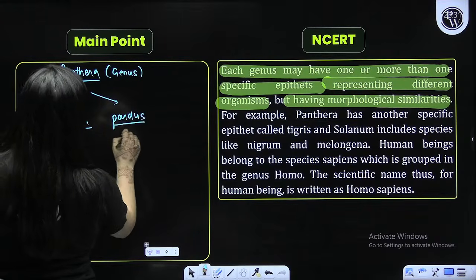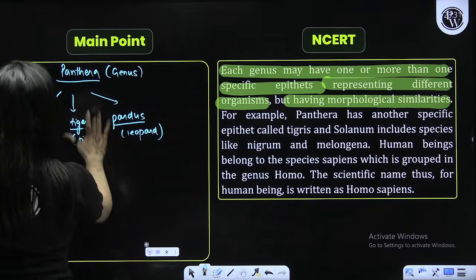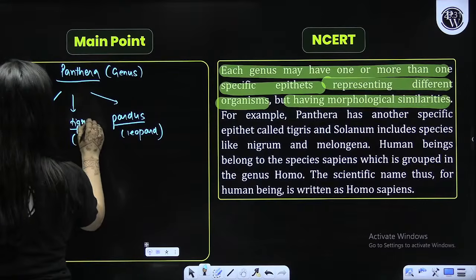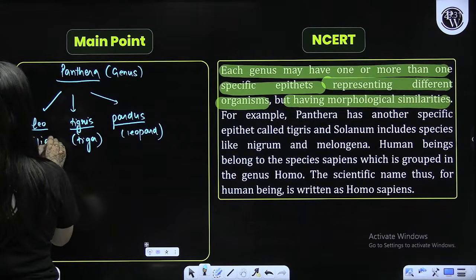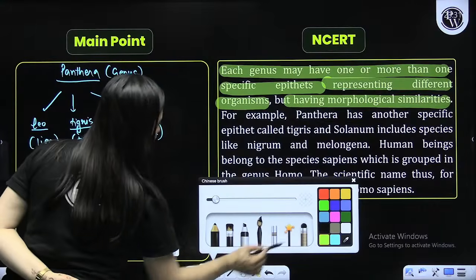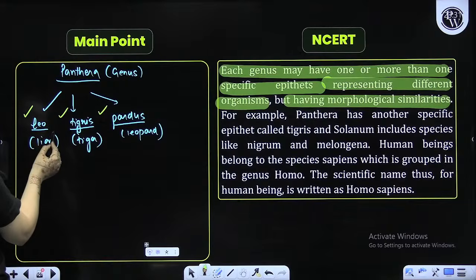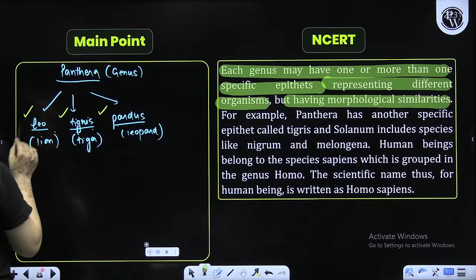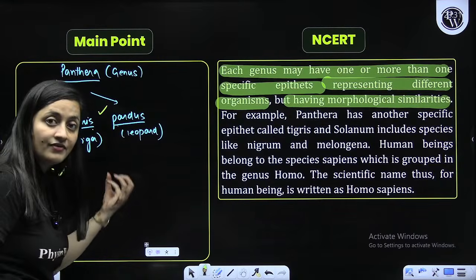So that is leopard, tigris, so tiger, and then you are having the lion. So that's what you have here. Am I clear? So Leo, tigris, pardus, genus. So yes, they have similarities, but you will compare Panthera leo with Leo. They are having more similarities, and the rest will have comparatively less.